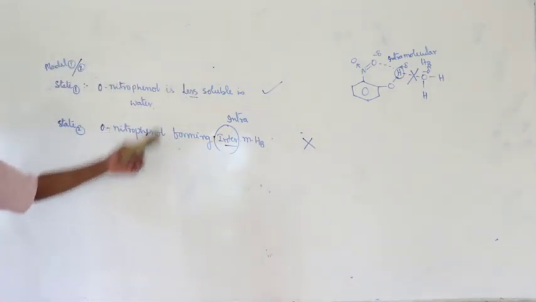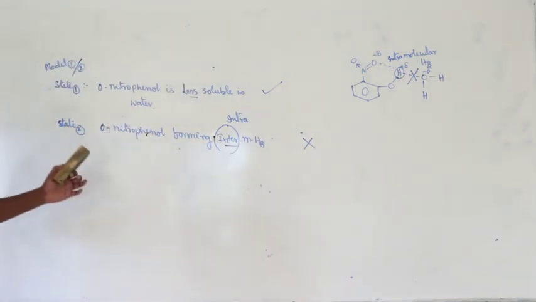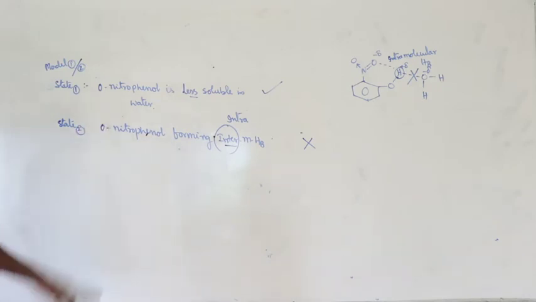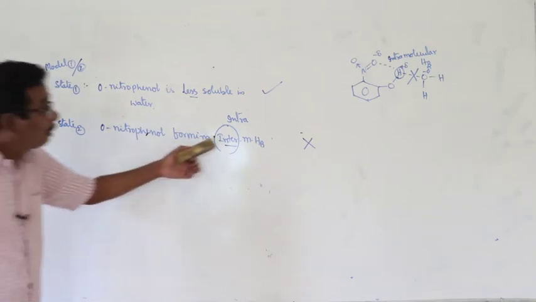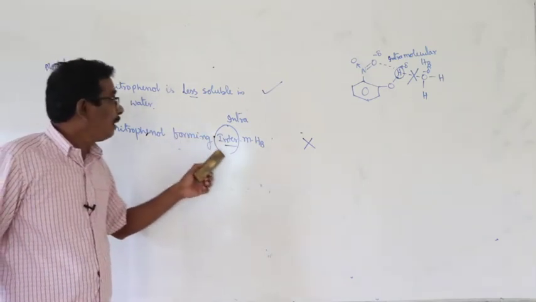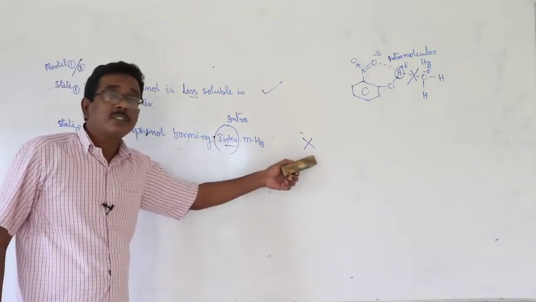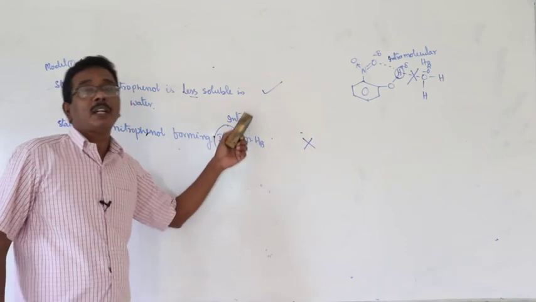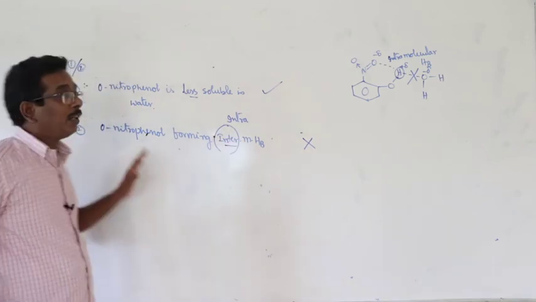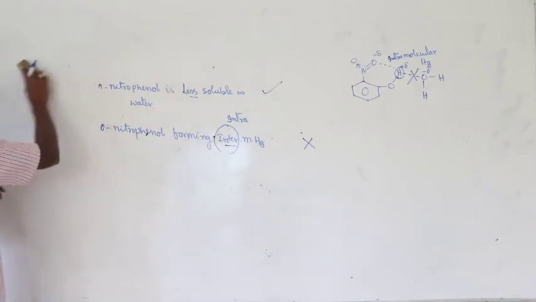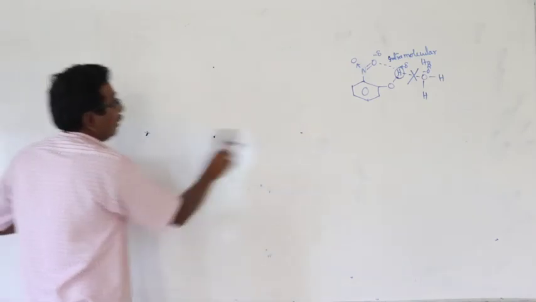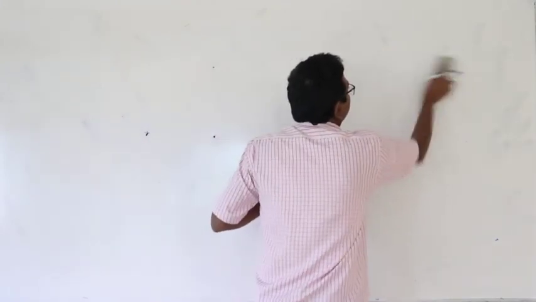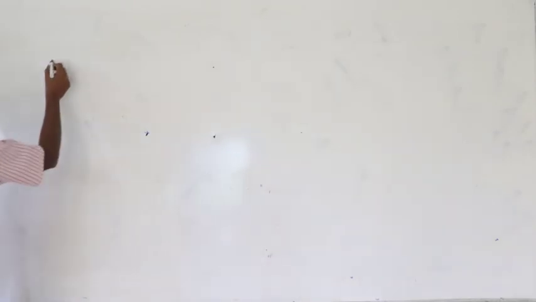Therefore, orthonitrophenol is less soluble and paranitrophenol is more soluble in the water. Next, orthonitrophenol forming intermolecular hydrogen bond is wrong. That forms intramolecular hydrogen bond. Okay. Next one.